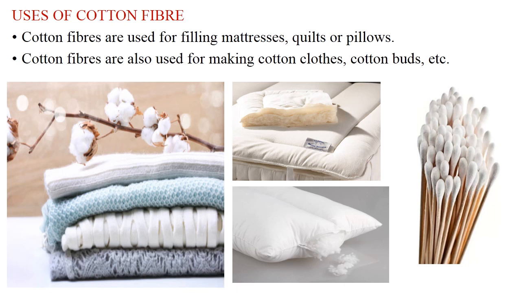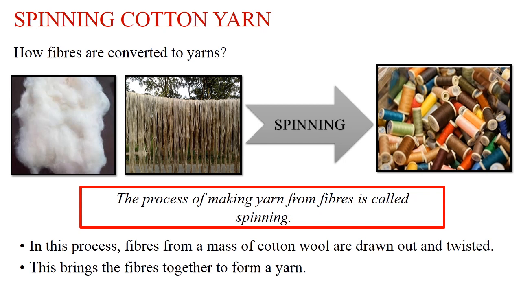Uses of cotton fiber. Cotton fibers are used for making cotton clothes, the most soft and breathable material. Cotton is also used for filling mattresses, pillows, etc. We have a variety of things made of cotton: clothes, bed sheets, towels, etc. In order to make these things, we cannot use cotton fibers directly. It is because it does not have the required length and strength. We need to convert cotton fibers into yarn.